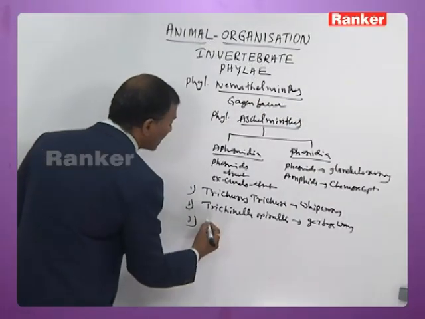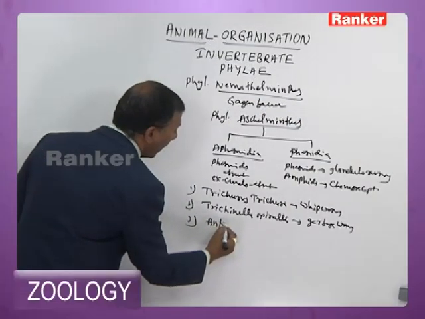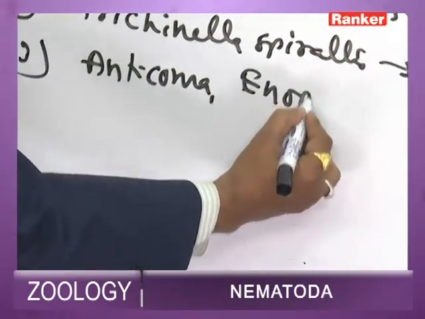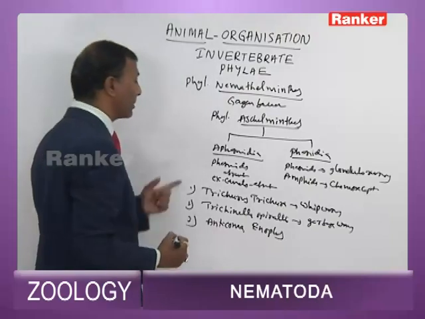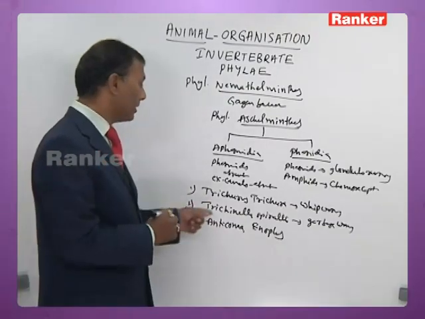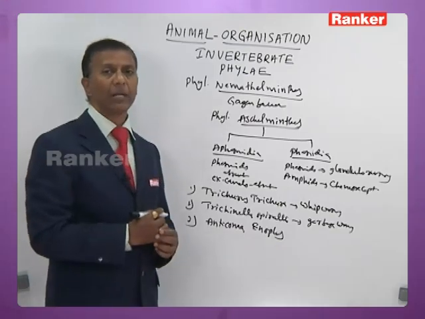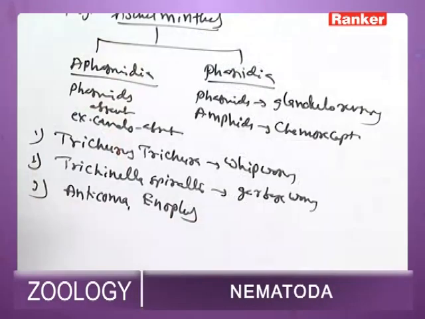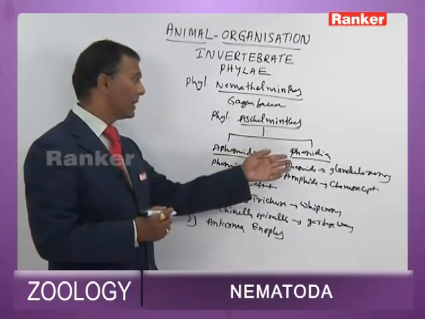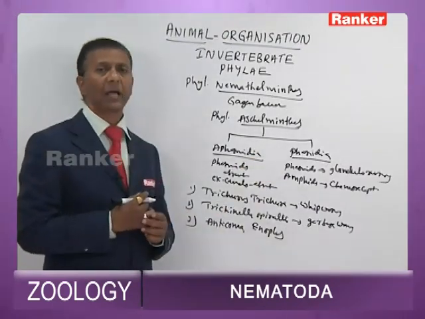Then you have other examples, Anticoma and Enoplus. They all belong to Aphasmidia. The rest of the nematodes are placed under Phasmidia.